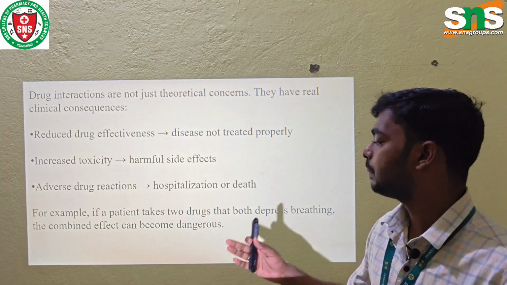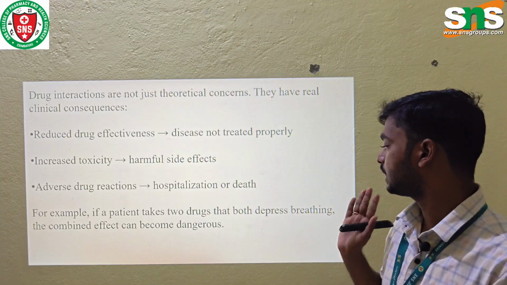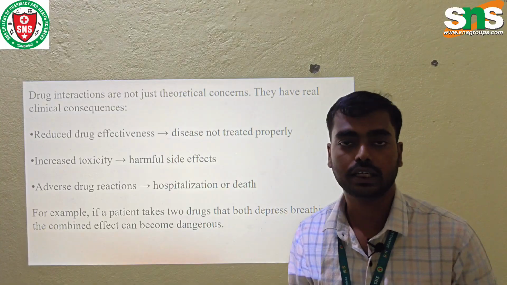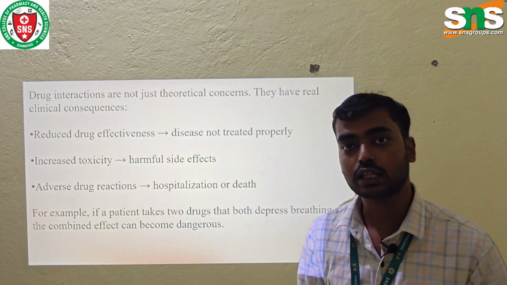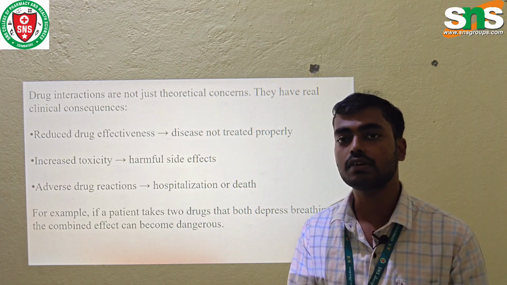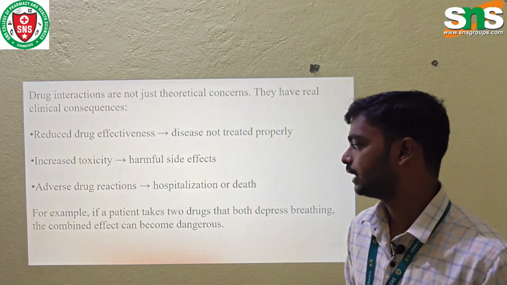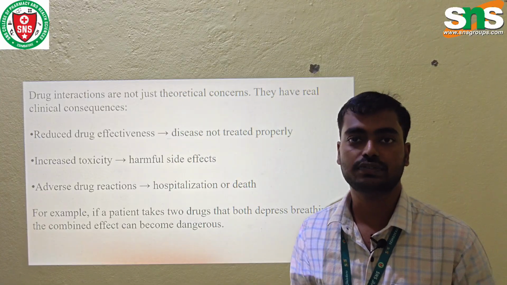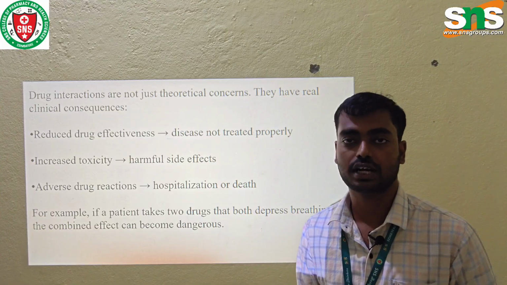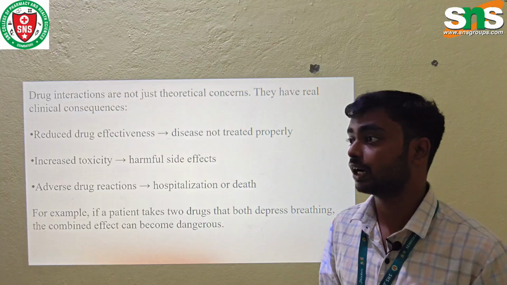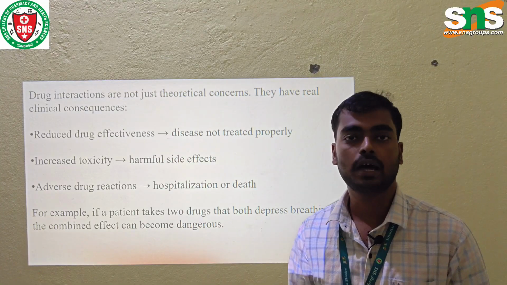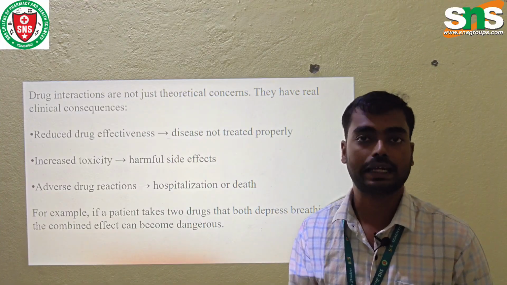For example, if a patient takes two drugs that both depress breathing, such as a person taking an anti-asthmatic drug and also an antihistamine, these two drugs produce a bronchoconstriction effect and reduce the rate of breathing. This combination is very dangerous and can lead to death. Similarly, antihistamines with clonazepam, like hypnotic and sedative drugs, are also a very dangerous combination.